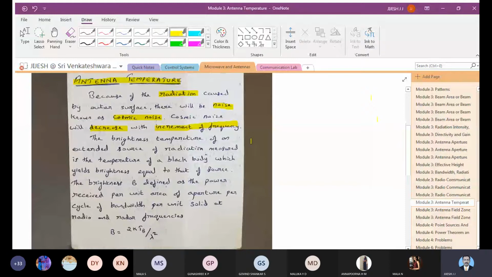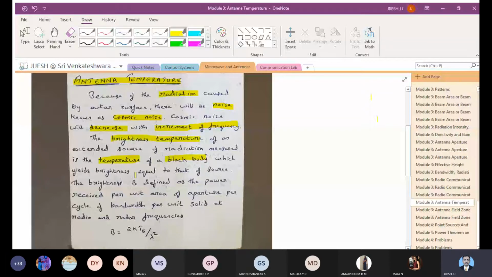The brightness temperature of an extended source of radiation is measured as the temperature of a black body which yields the brightness equal to the source. You have studied this in physics as well.